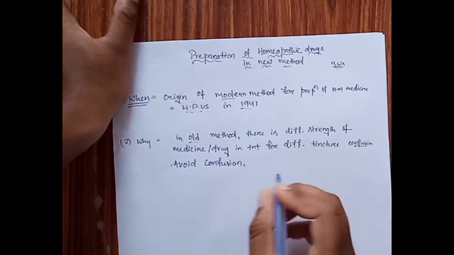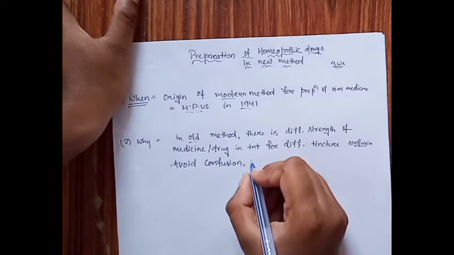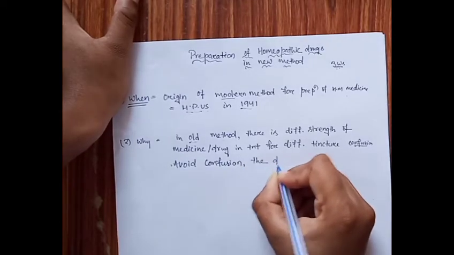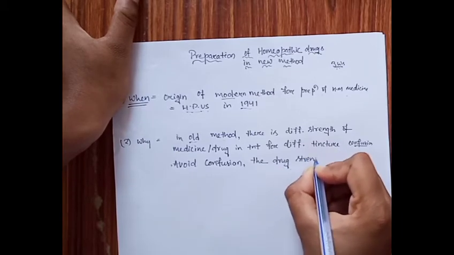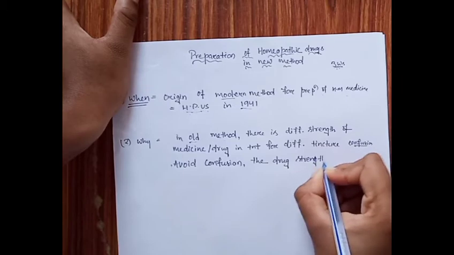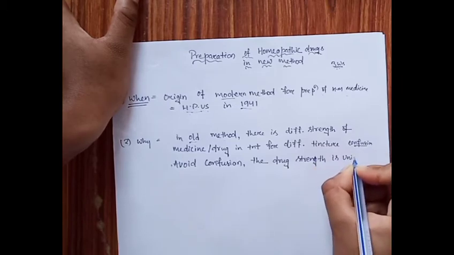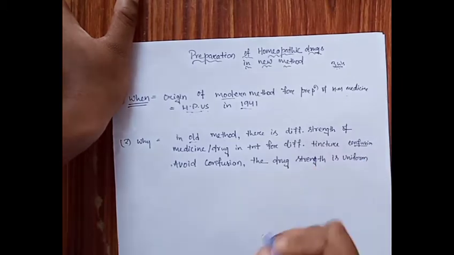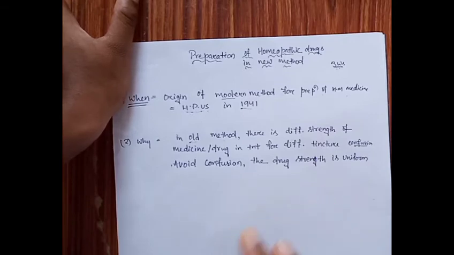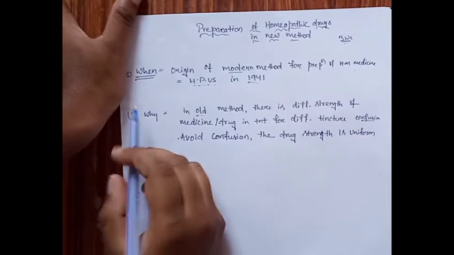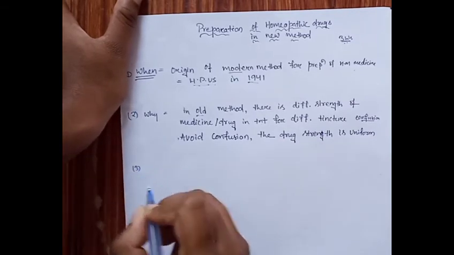In the new method, the drug strength is uniform. What does that mean? We discuss it later in this video: what the uniform strength is, and how the uniform strength is maintained. So now we have covered when and why.